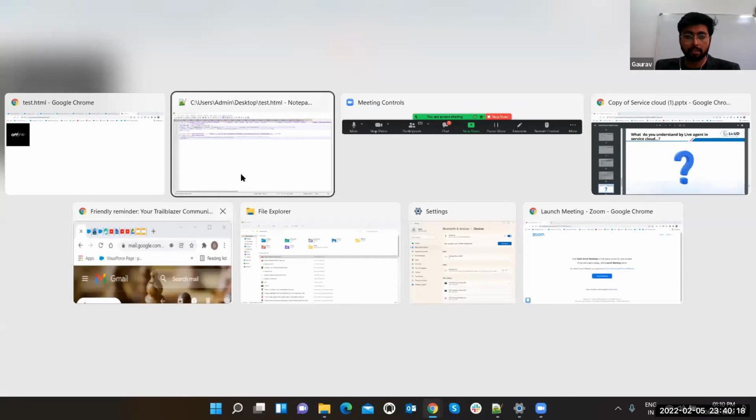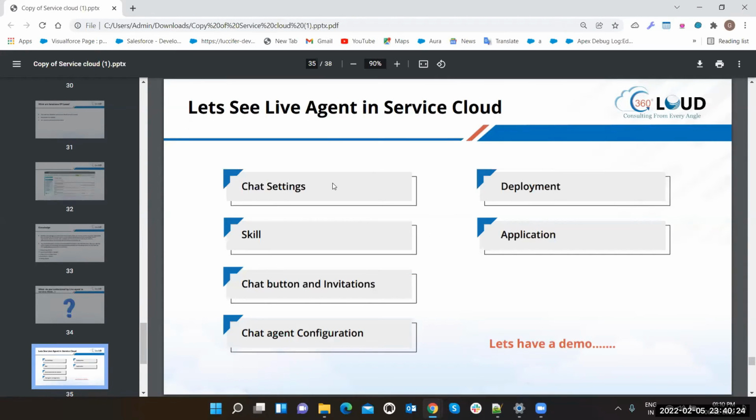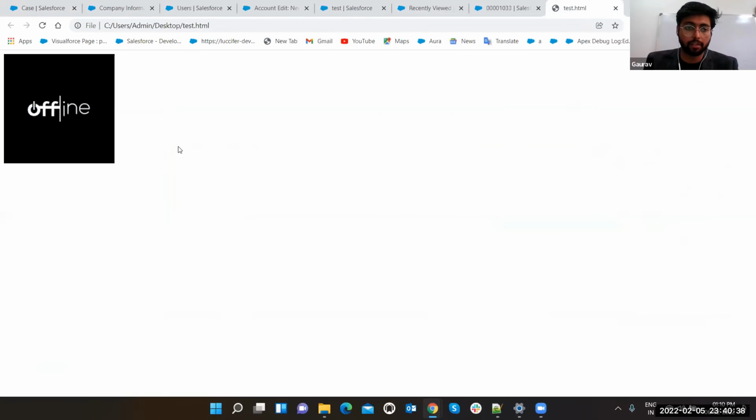Okay. Now let's get back to the slide. Gaurav, where did you generate that HTML? Is it within the Salesforce? Yeah, we are going to have a live demo of how we did it. This is the stuff. So just see. This is the demo for Live Agent. Okay. So first of all,